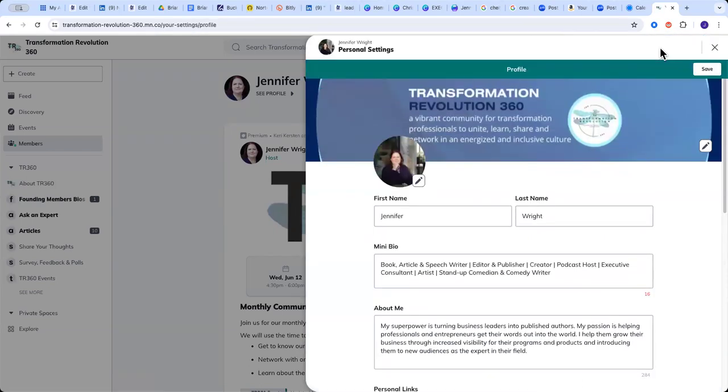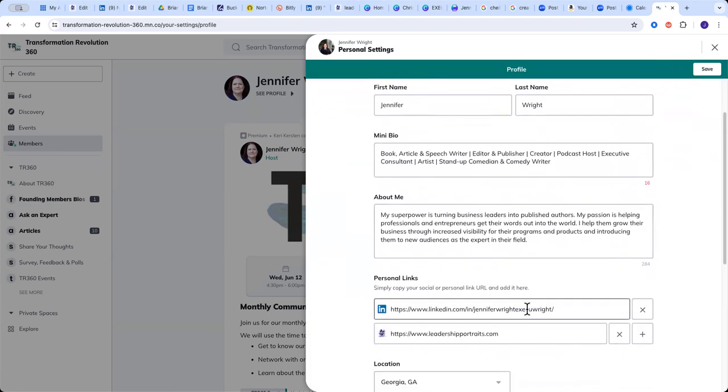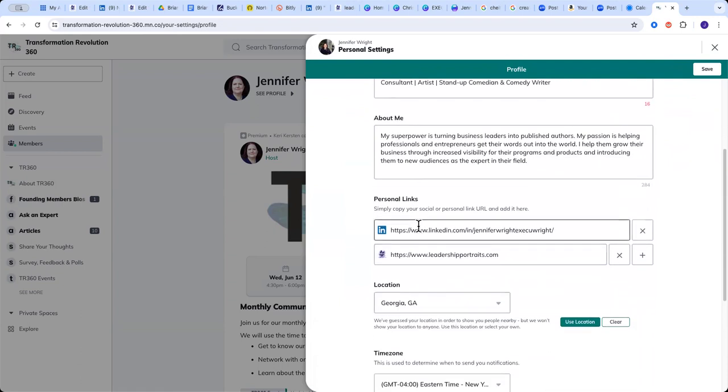Once you click on edit, now you can edit your profile. So this mini profile, think about the section at the very top of your LinkedIn profile where you have maybe some keywords that you've put in there. Then you have a longer profile that you can put in. You can put in your links. So I have my LinkedIn link here. I also have one of my URLs. I'll go in and put in a couple other URLs. Maybe you put in your Facebook link, maybe you put in your Instagram, however you want to communicate with the community, you're welcome to put those in there.